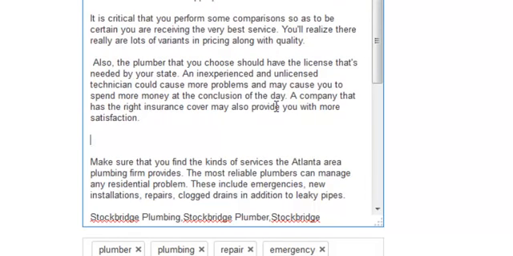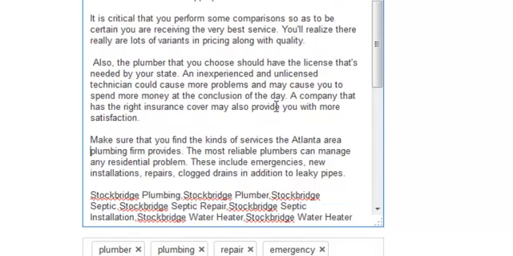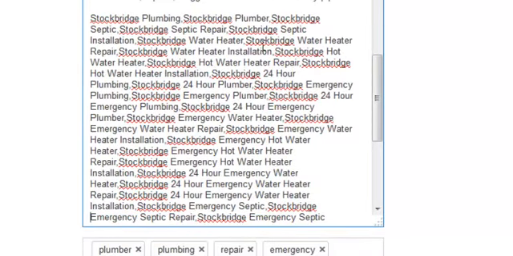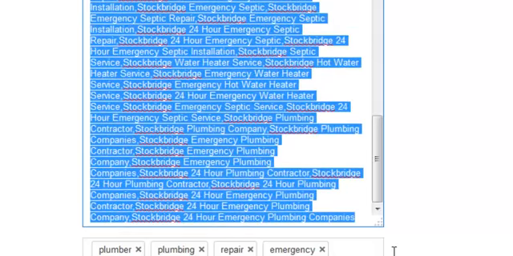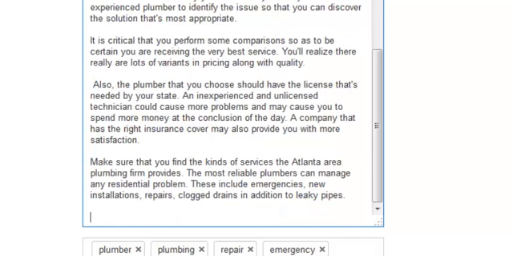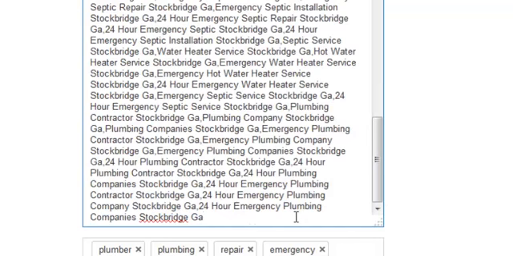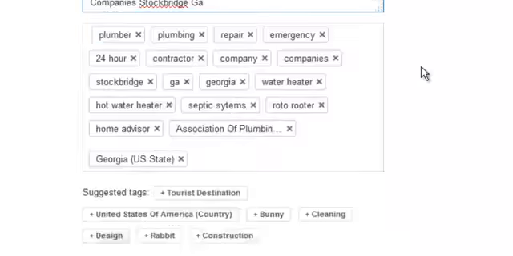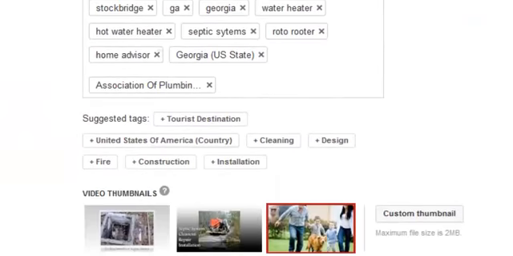And one of the things that we're going to take a look at is also how long it takes for these videos to go from YouTube to Google page 1, because it really doesn't make any difference for me if these are on YouTube or not. I want them on Google, and I want them on page 1 of Google search results for the terms we're looking at. And if we do things correctly and we get a little bit lucky, we should see these on page 1 relatively quickly.